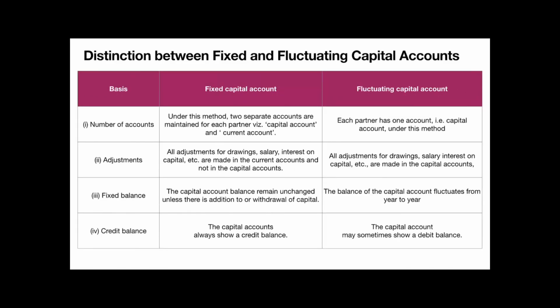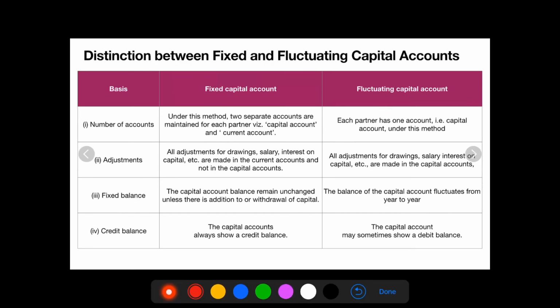Distinction between fixed and fluctuating capital accounts. First one, number of accounts. Under the fixed capital account method, two separate accounts are maintained. That's what we discussed. One is the capital account, two, the current account. Whereas in fluctuating capital account, we maintain only one account, that is the capital account.